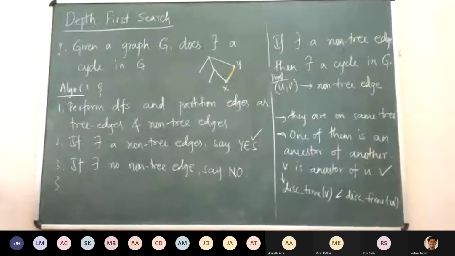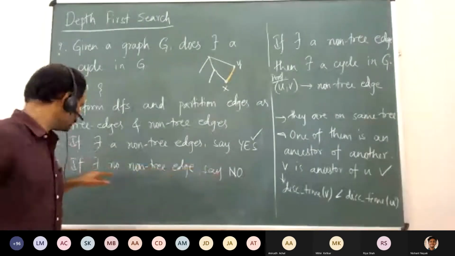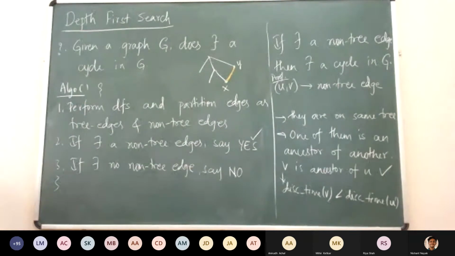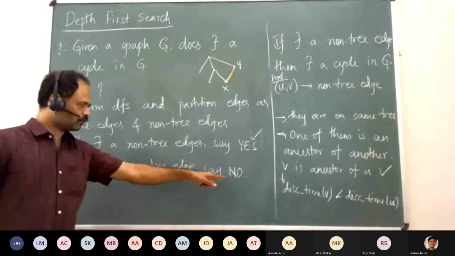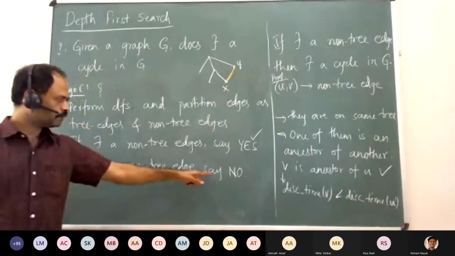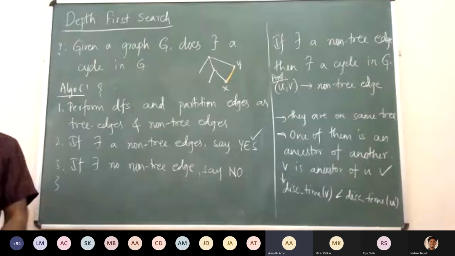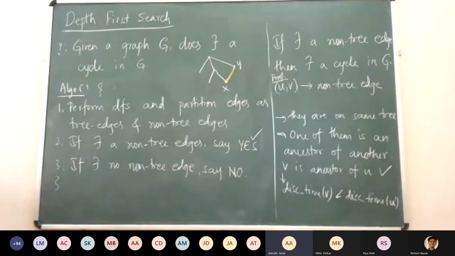So either you can prove this statement that once there is no non-tree edge, the answer is no, or you can prove the contrapositive of this. What is the contrapositive of this statement? If there is no cycle, then there exists no non-tree edge. Oh, sorry. If there exists a cycle, then there exists a non-tree edge. Both are true.